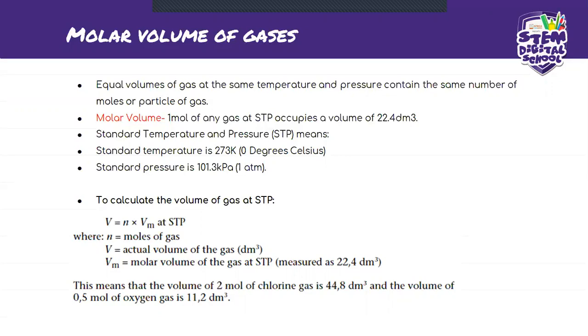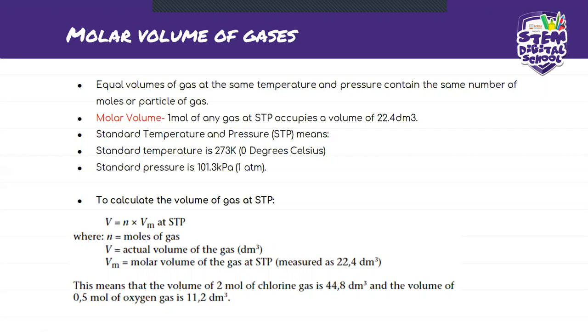Those are the things you need to know when it comes to standard temperature and pressure. But we also have a standard volume, which is 22.4.